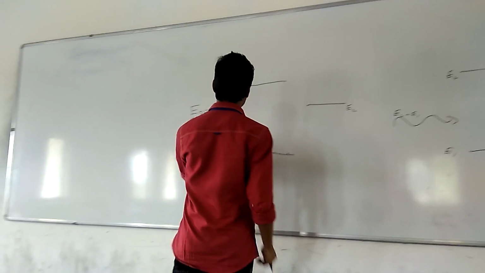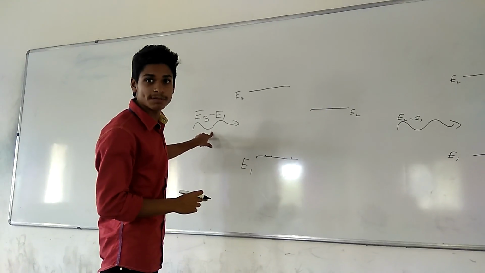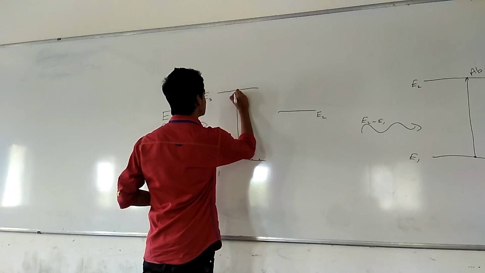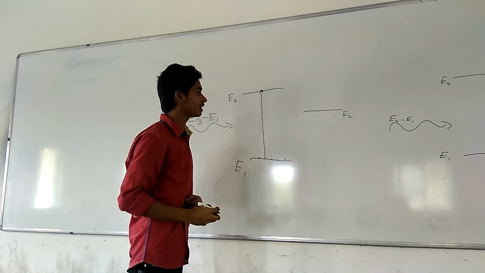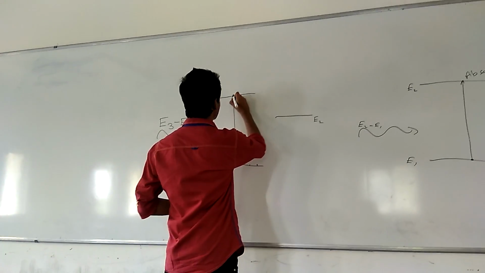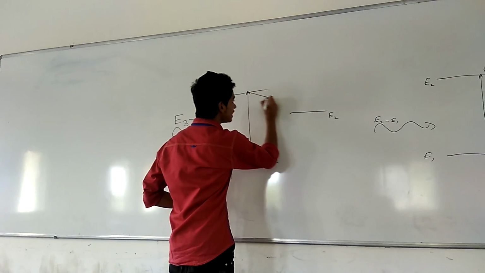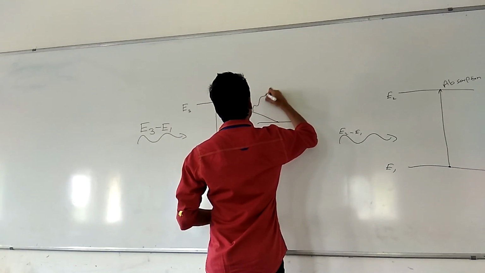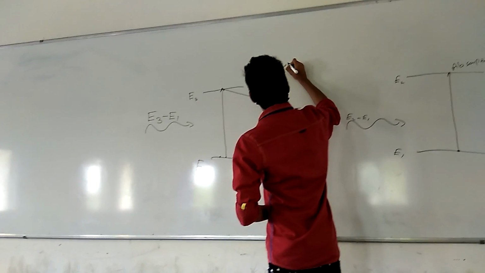So the same thing happens here. When a photon of energy E3 minus E1 comes, then this electron will jump to this energy state and it will remain here only. Then the next process, after spending some time here, it will go to the next energy state E2. Here a photon will be released and it is called spontaneous emission.